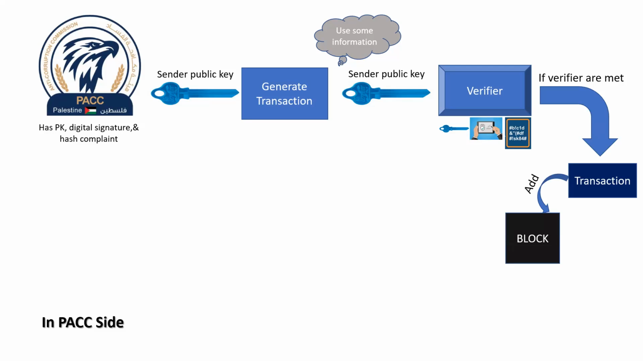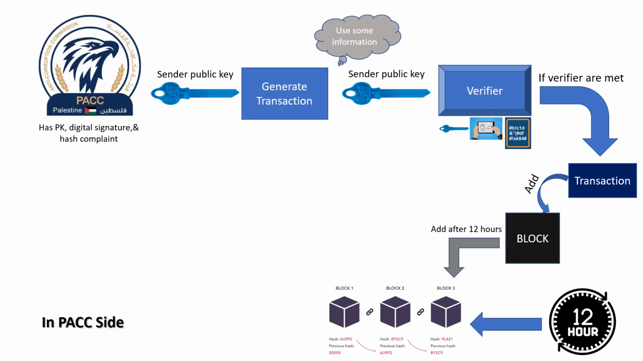And after 20 hours, this block will be added to the blockchain. This operation is called mining. After the mining operation, the manager can see this complaint and can interact with it. Thus, we have preserved the confidentiality and privacy of the anonymous complainant, and we have preserved the integrity of the complaint data. Thanks.